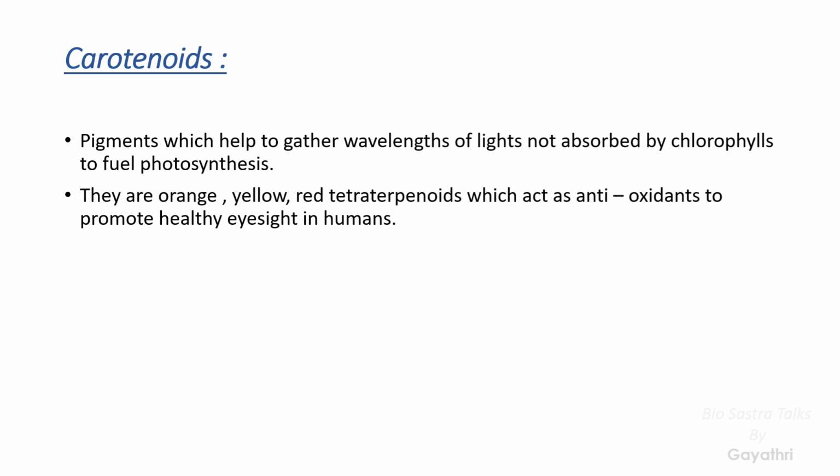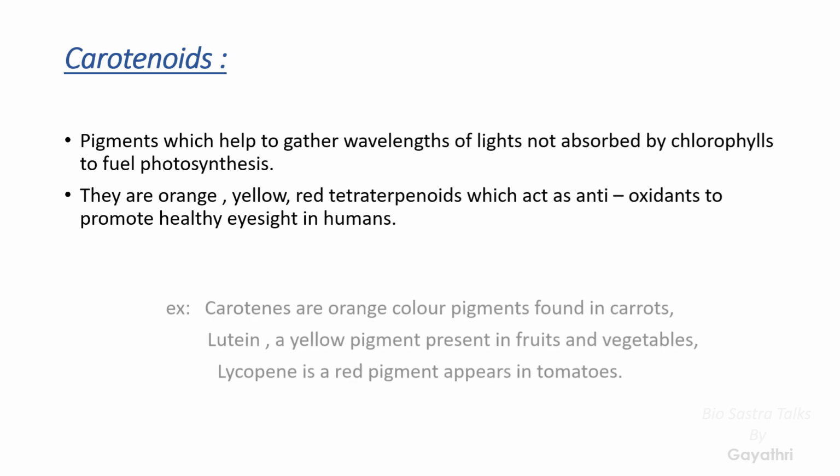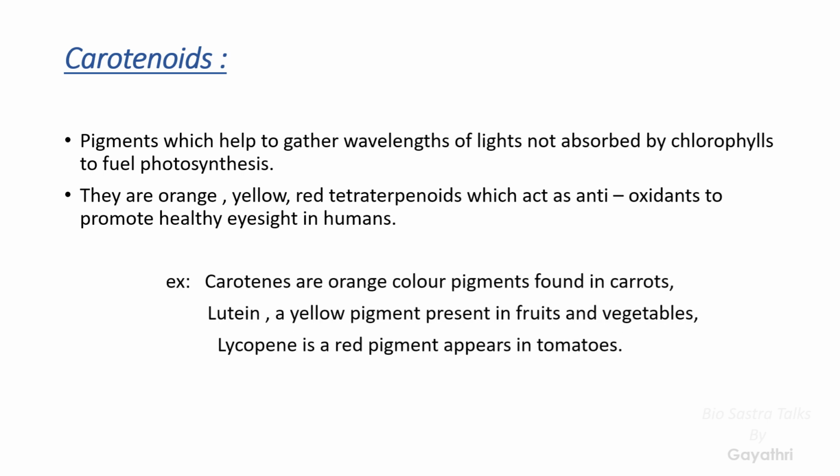Why? Because they help to gather the wavelengths of the light which are not absorbed by the chlorophylls. The photosynthesis reaction also requires many wavelengths of light, whereas the chlorophylls absorb red and blue wavelengths. So the remaining wavelengths which are useful for the photosynthesis reaction are gathered by the carotenoid pigments, like orange, yellow and red wavelengths. They also come under the class of tetraterpenoids.